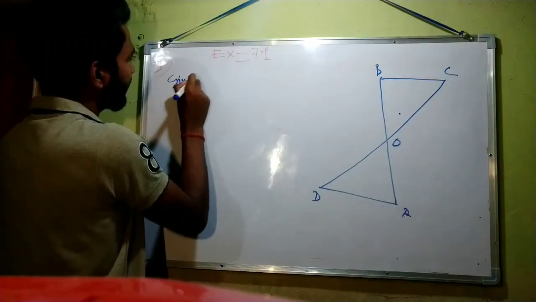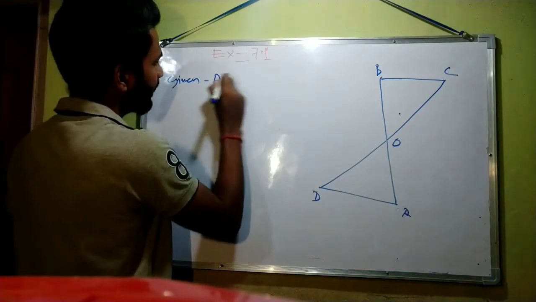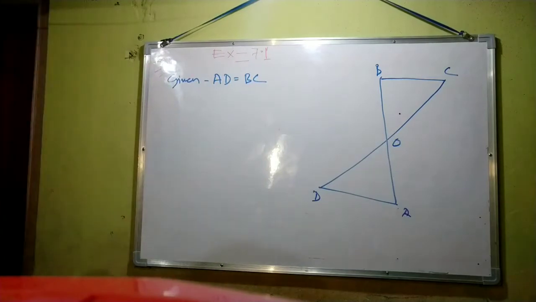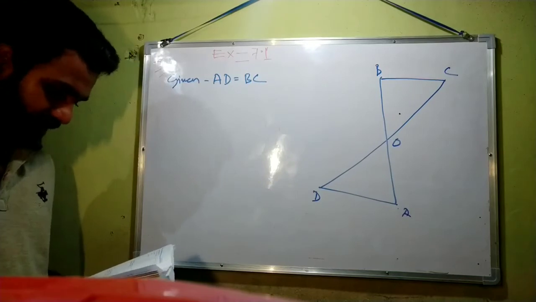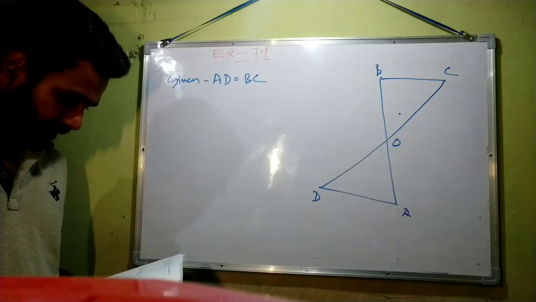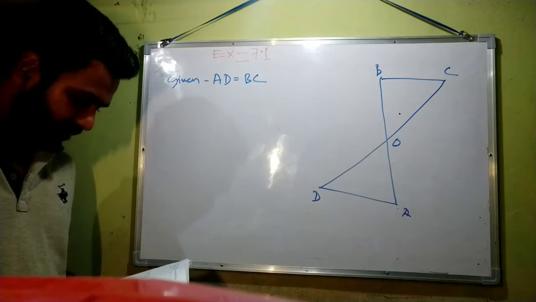We are given that AD is equal to BC, and they are equal perpendiculars to a line segment AB.